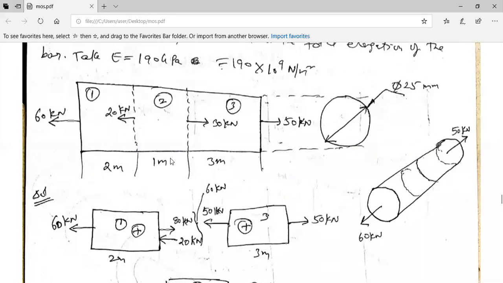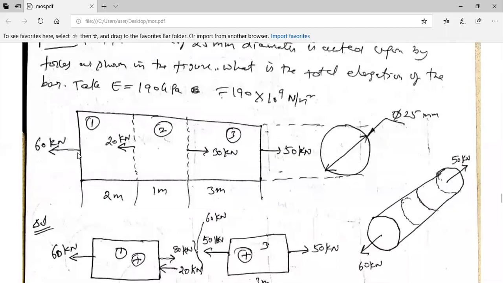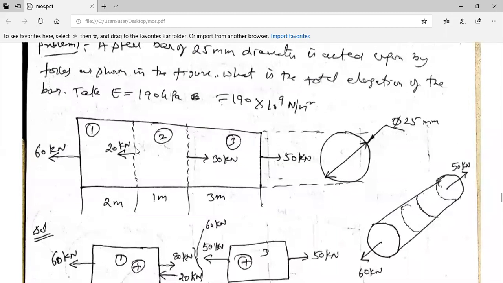Mostly it is being asked in this way. Now look here. We can divide this steel bar of 25 mm diameter into three sections. He has divided it, we have not done it, he has given it in the problem. So we can say this as part 1, part 2, part 3, or section 1, section 2, section 3, and the respective forces are there.